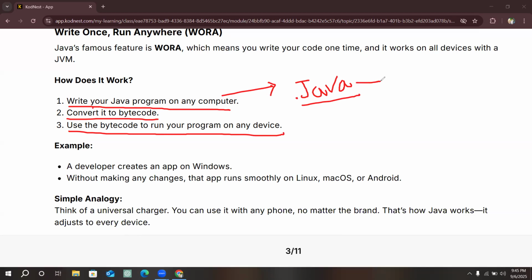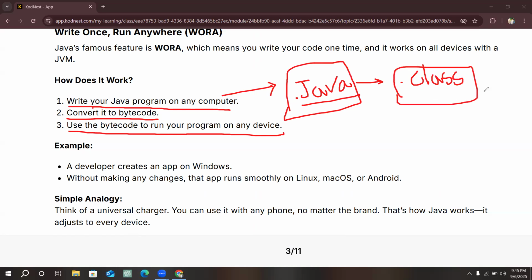Then after compiling by the Java compiler, the .class file is created. This .class file is also known as the bytecode. We are not sending the Java file to anyone. We are sending this .class file to anyone who needs to execute it.